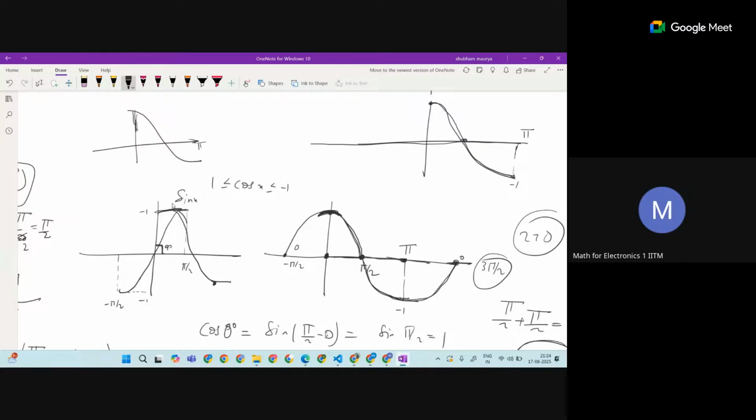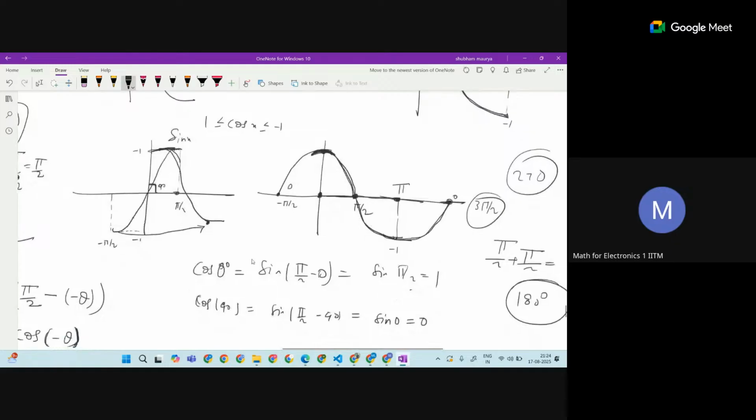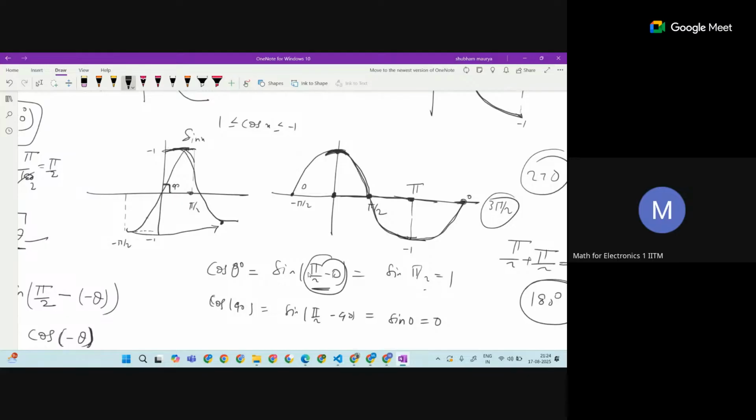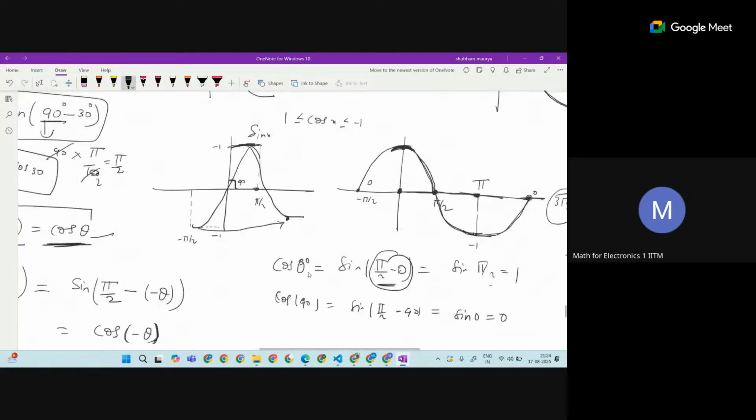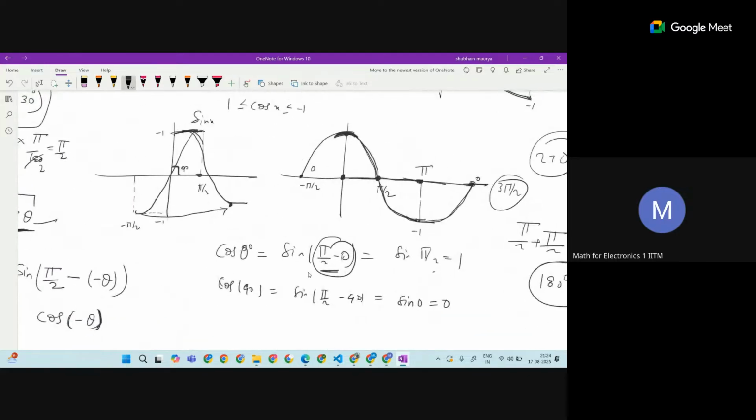So see, this will be here, and this will be shifted to here, and this will be shifted to here. Slightly flipped, and this is what is happening. Because adding and shifting is there, no? Pi by 2 plus theta. So a slight shift is there, shifting in the angle is happening. Sorry, flipping, and the shifting is because of the plus and minus.